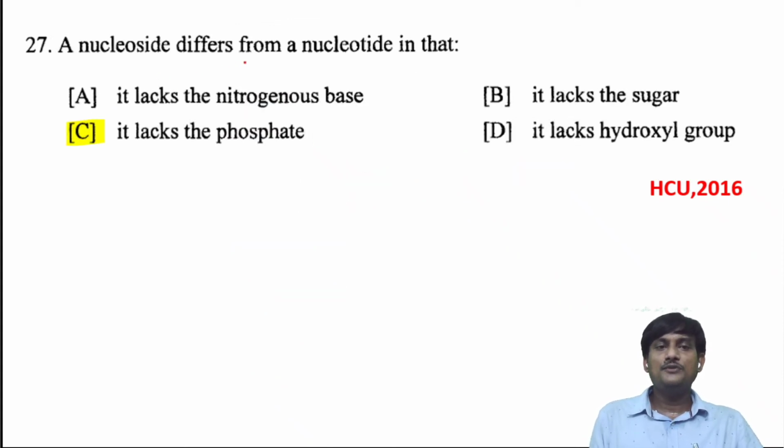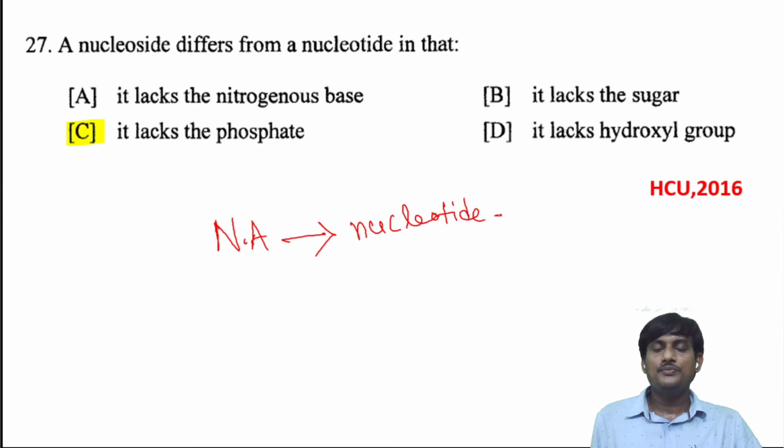A nucleoside differs from a nucleotide in that: nucleic acid contains nucleotides. The monomer of nucleic acid is the nucleotide. And nucleoside is a part of nucleotide.